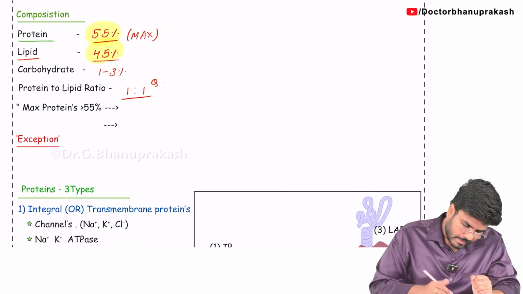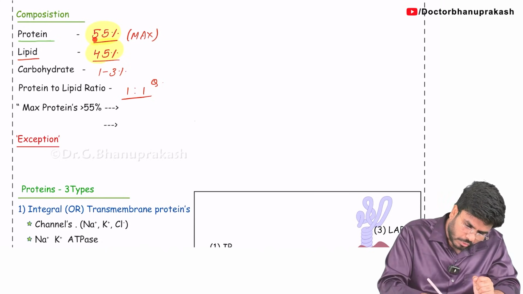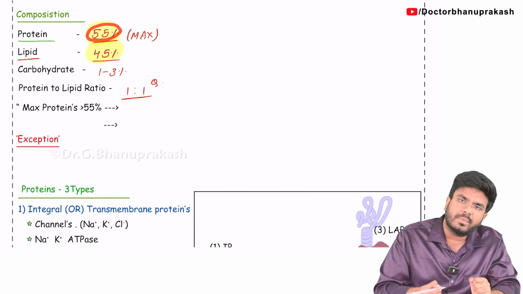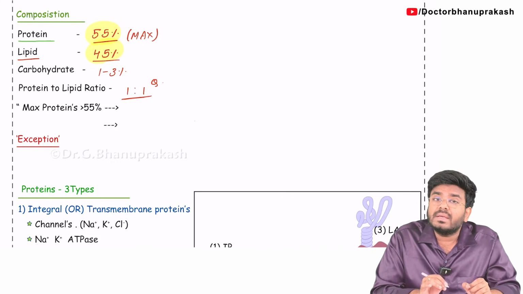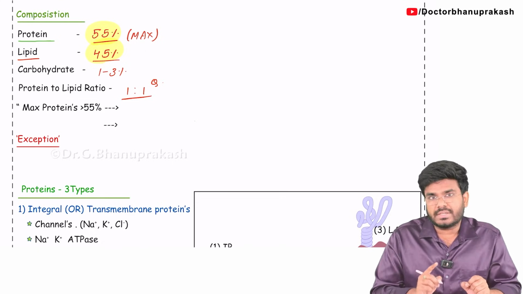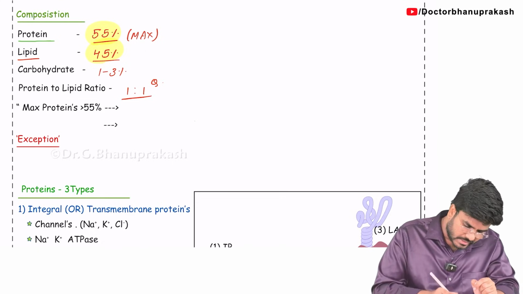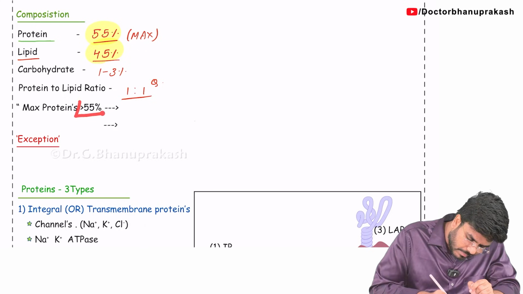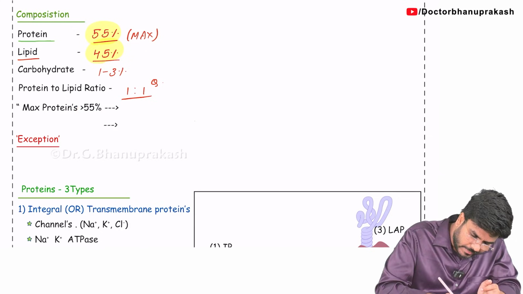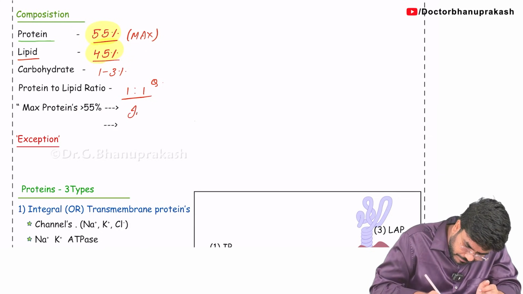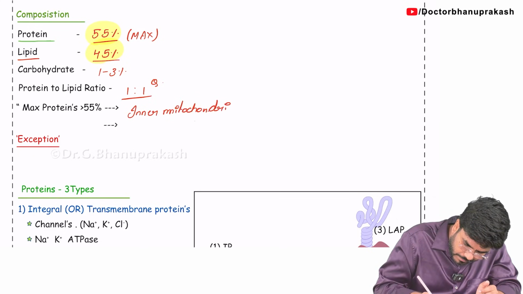Next, just now I have told you 55% of the cell membrane is made up of proteins. But there are certain membranes where the proteins are even greater than 55%. So what is that membrane where the proteins are more than 55%? Which membrane, sir? The answer is the inner mitochondrial membrane.